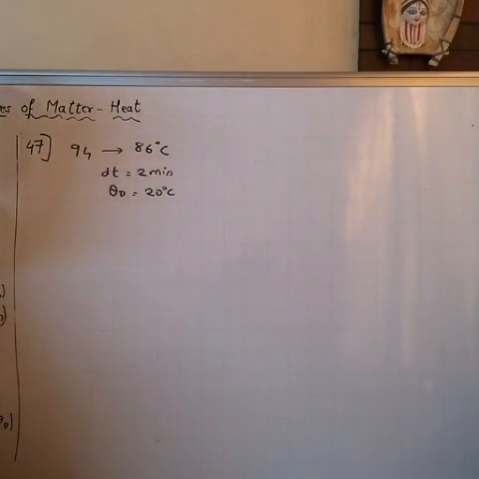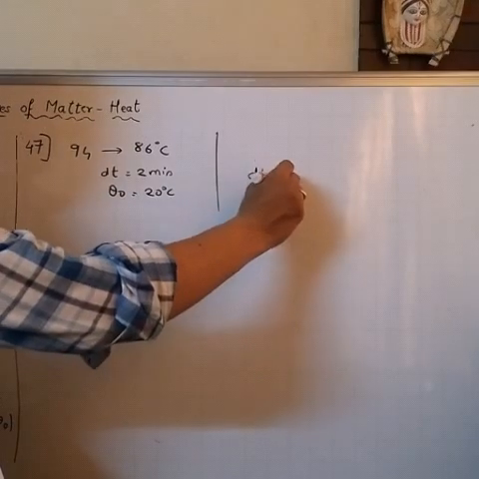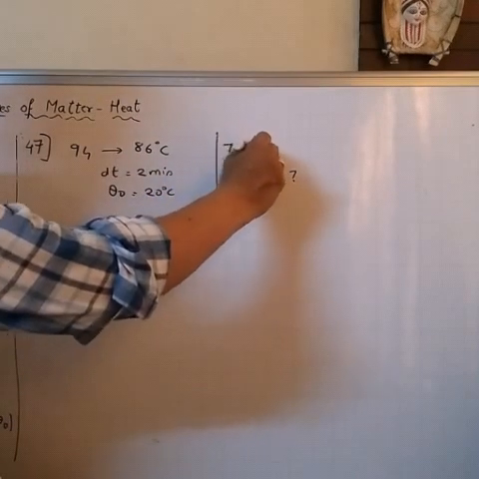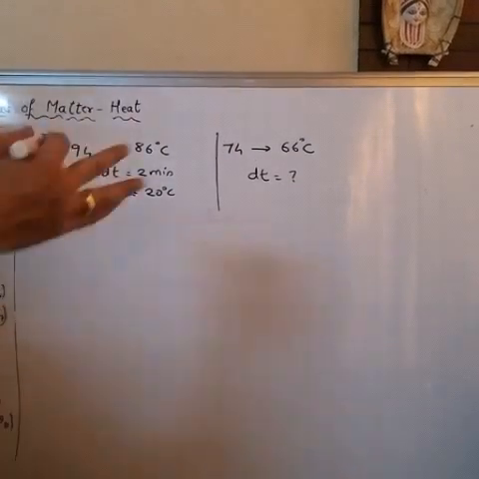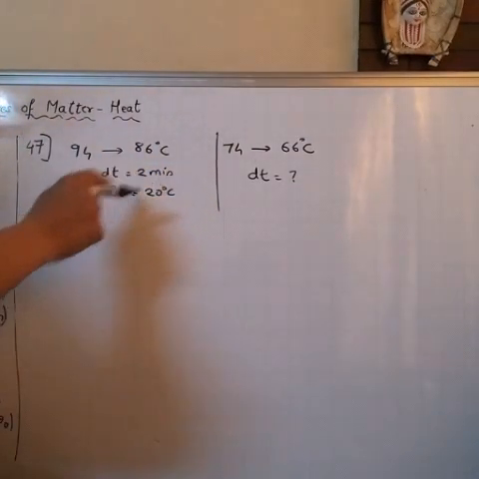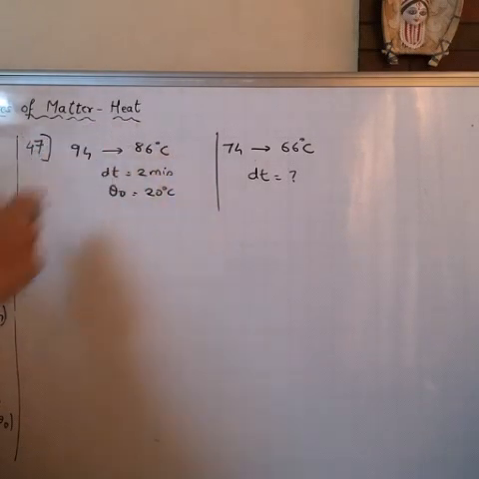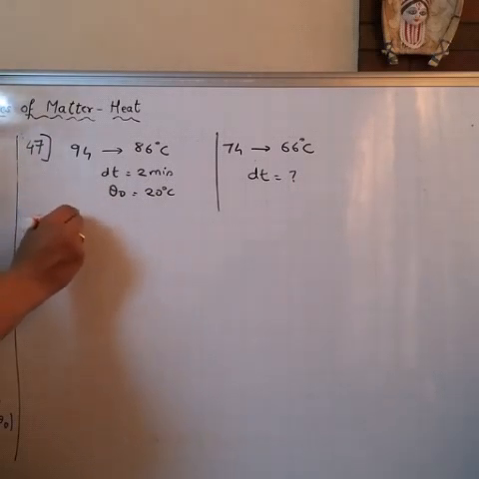How long will it take to cool from 74 to 66 degree Celsius? I'll divide the problem into two parts. First, I'll talk about this time interval, 2 minutes, and temperature is 94 to 86. Now, first of all, what is d theta?